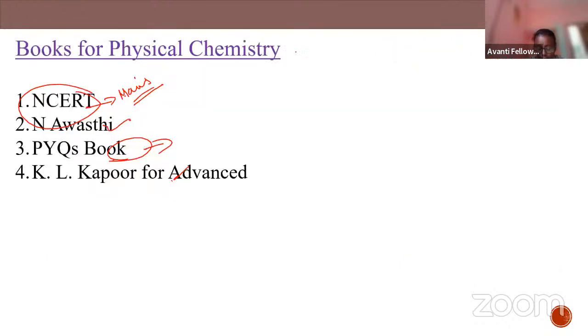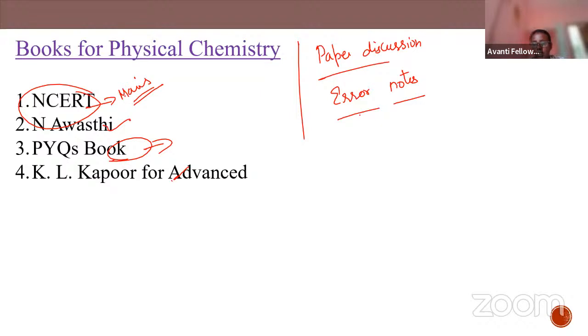And one more thing, after completing the exam, during the paper discussion, just use a method called error notes. What you're going to do is write the exam a day before, and we'll be discussing the solutions for the exam which was conducted the day before.